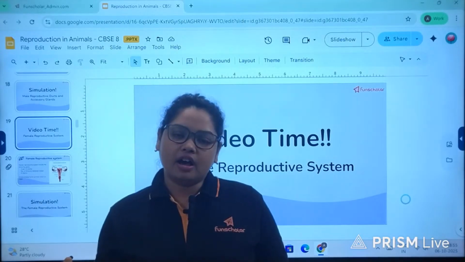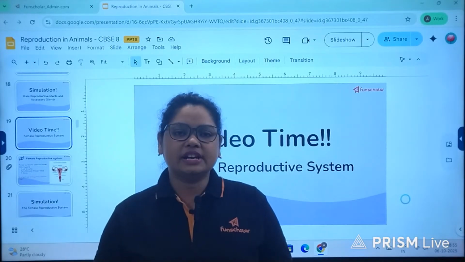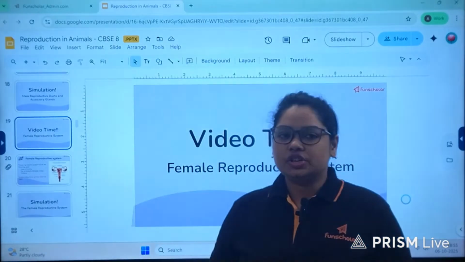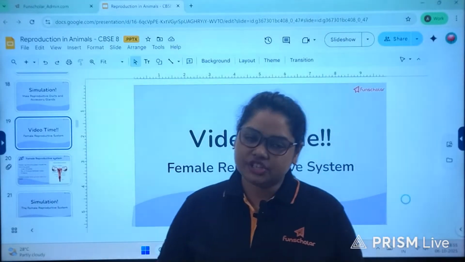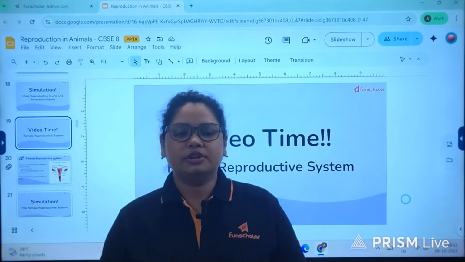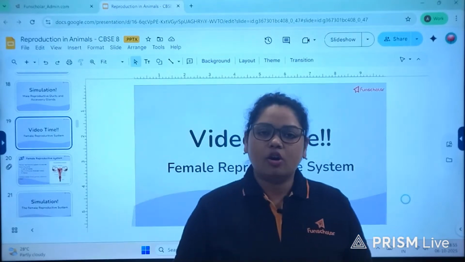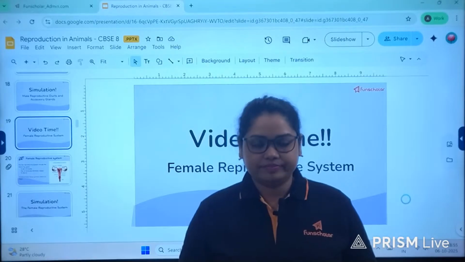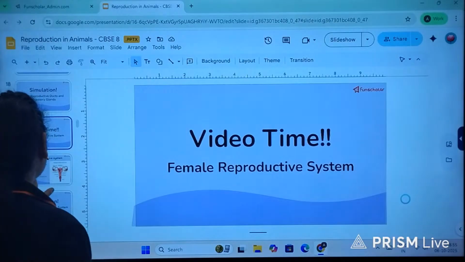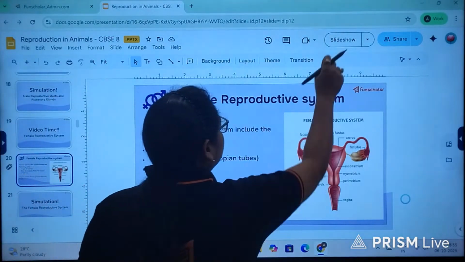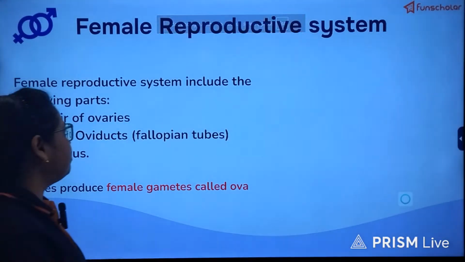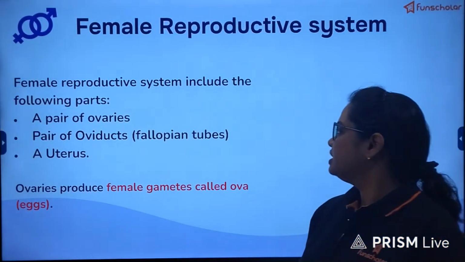Then there are the fallopian tubes connecting both the ovaries with the uterus, and then the passage which includes the cervix and the vagina, which are known as the birth canal for the birth or delivery of the fully developed fetus at the end of the gestation period. So these are the basic parts of the female reproductive system.